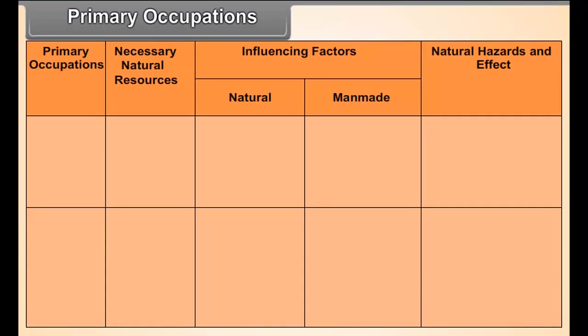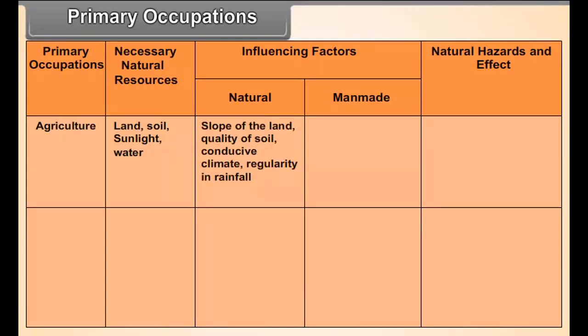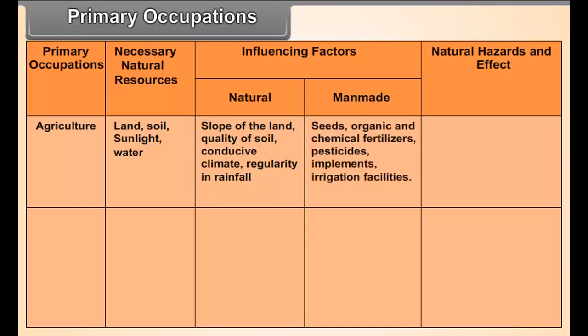Primary occupations. Agriculture. Necessary natural resources: land, soil, sunlight, water. Influencing factors: natural: slope of land, quality of soil, conducive climate, regularity in rainfall. Man-made: seeds, organic and chemical fertilizers, pesticides, implements, irrigation facilities.